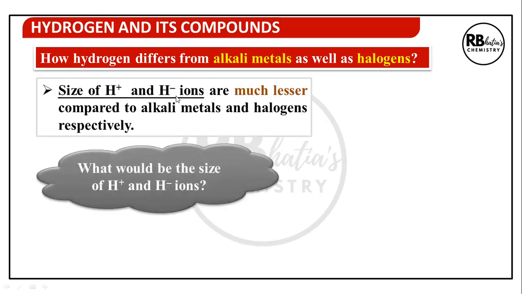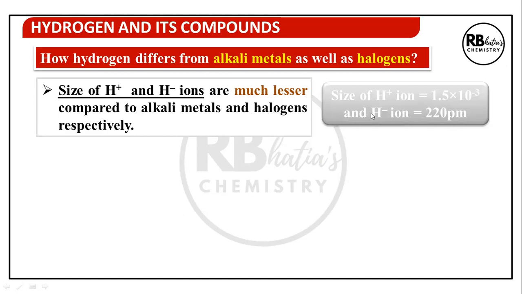Size of H plus and H negative ions are much different in comparison to alkali metals and halogens respectively. Now, what would be the size of H plus and H negative ions? Lesser is not a generalized term. Let us see how we can apply this point. Size of H plus ion is 1.5 into 10 to the power minus 3 picometer and H negative ion is 220 picometer. Now, H plus ion size is much, much smaller than average size of atoms, whereas H negative ion size is much larger than normal anions.